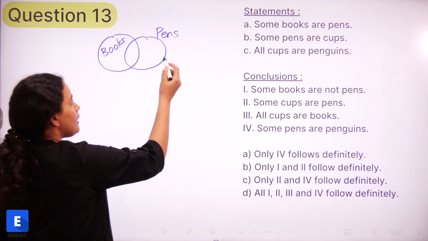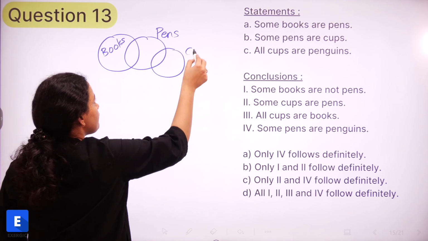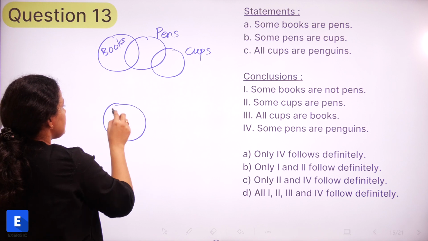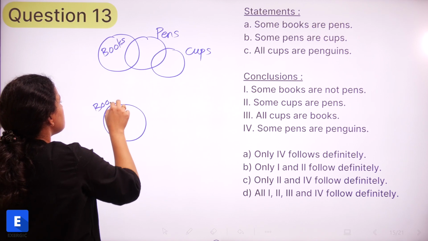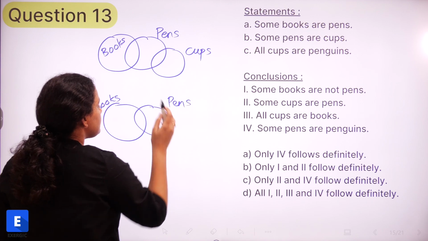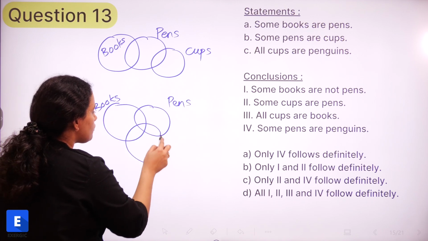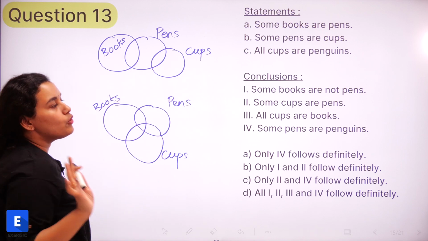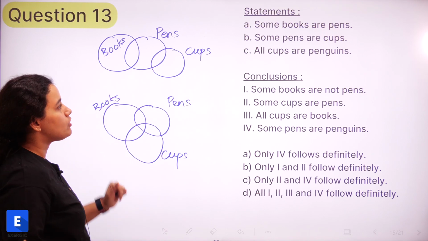So some pens are cups can mean that we can have cups here, or we can have, let's say this is books and this is pen, and we can have cups here also. So we don't know what is the relation between cups and books, that we don't know. So either of the two is possible.